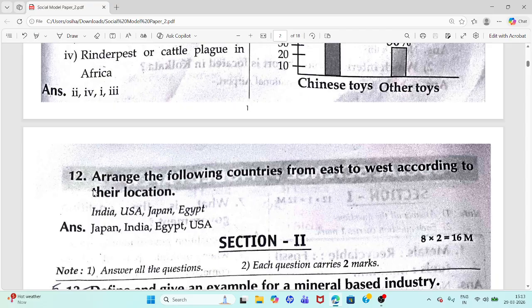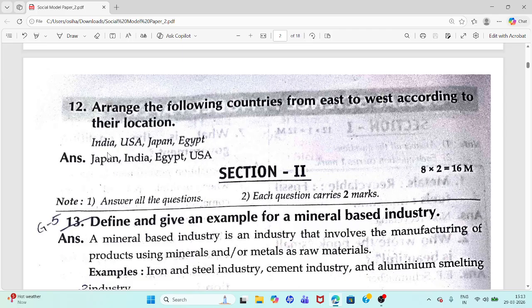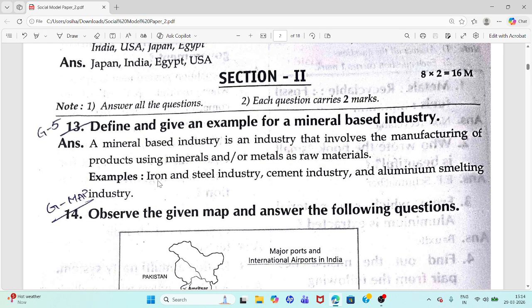Okay. 12th question. Arrange the following countries from east to west according to their location. India, USA, Japan, Egypt. You have to arrange these countries from east to west direction. Answer Japan, India, Egypt, USA. So we completed section 1. Now we are moving to section 2.